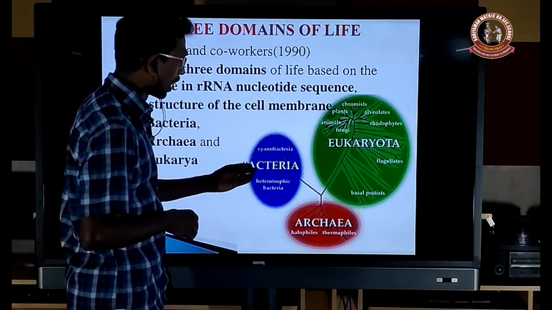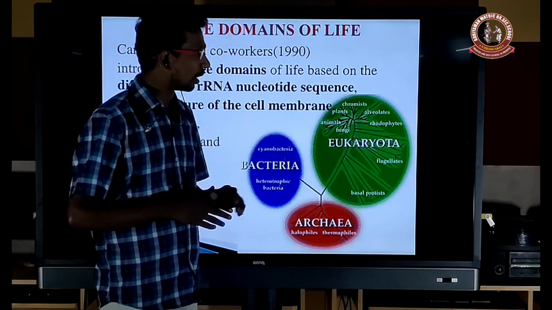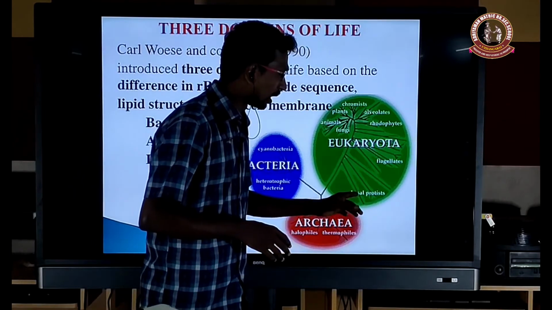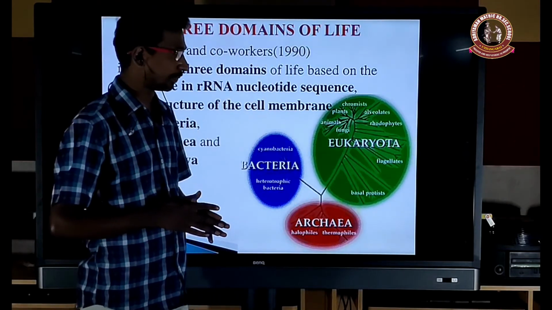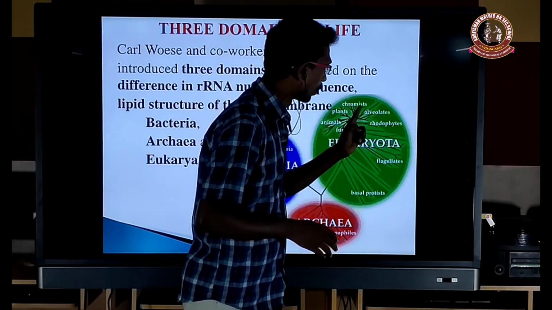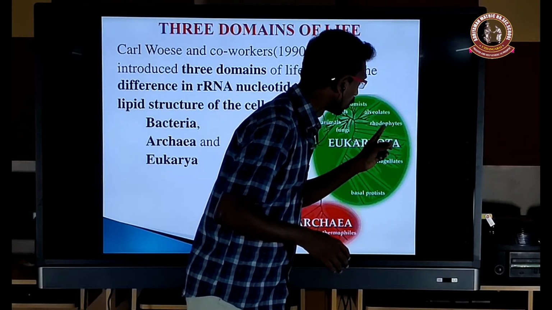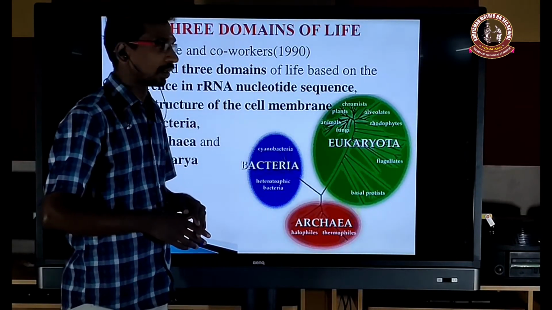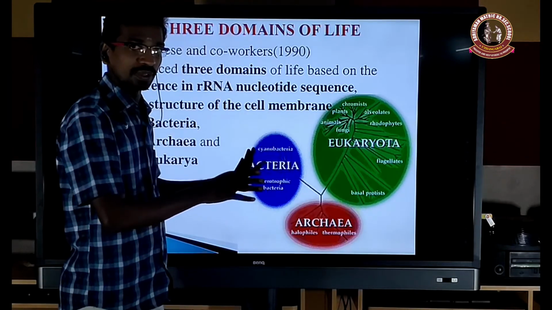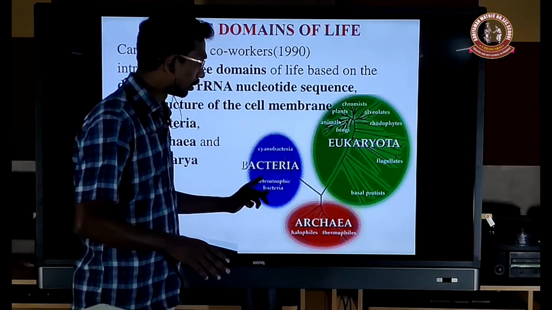Other bacteria, cyanobacteria and heterotrophic bacteria are all included. And Eukaryota includes the basal protista, flagellates, fungi, animalia, plantae, chromista, alveolata and rhodophyta.